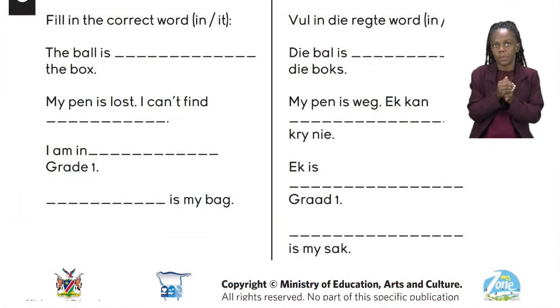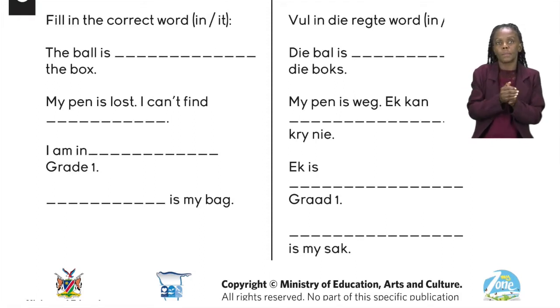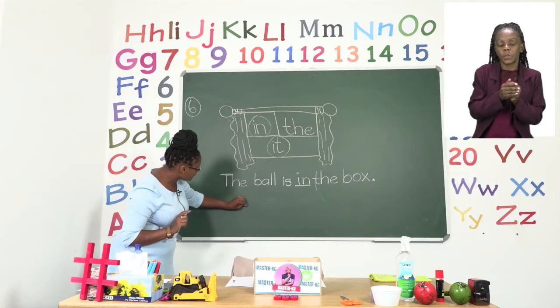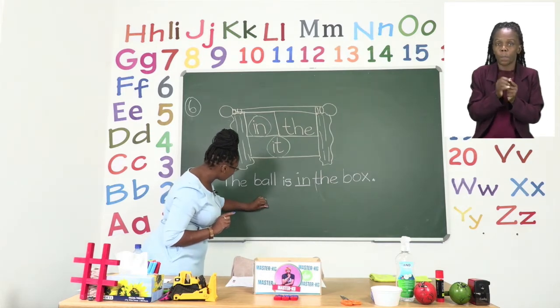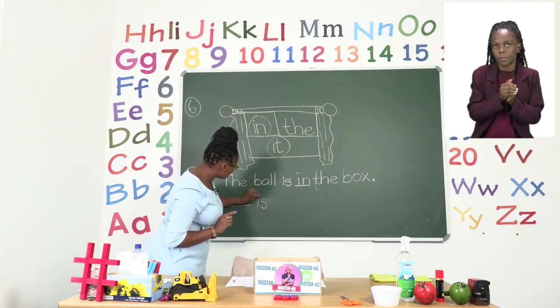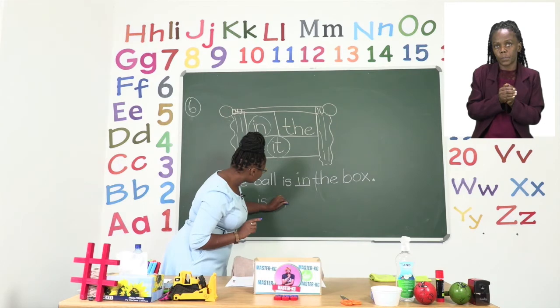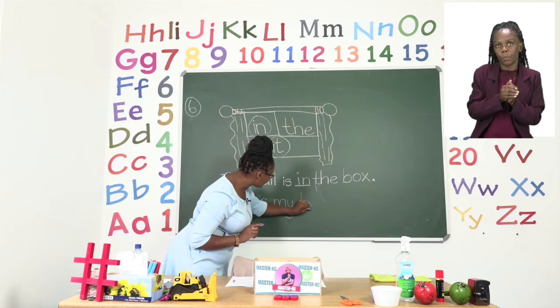Now, the last sentence says, dash is my bag. So we are going to write that sentence together from the beginning. Let's take a look at the board. So we have dash is, are we still together? My, the word my, and the last word bag.